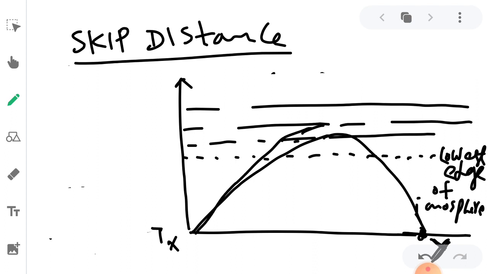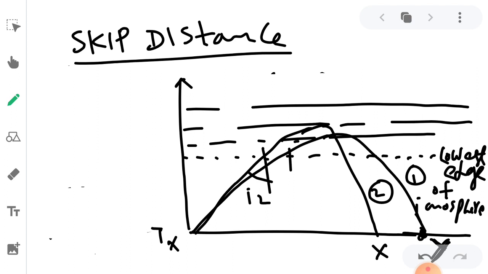The higher the frequency, the higher the layer it goes to before being reflected back. So this is 1, this is 2, two signals transmitted. For signal 2 we consider the angle of incidence as I2, and for signal 1 the angle of incidence will be I1.